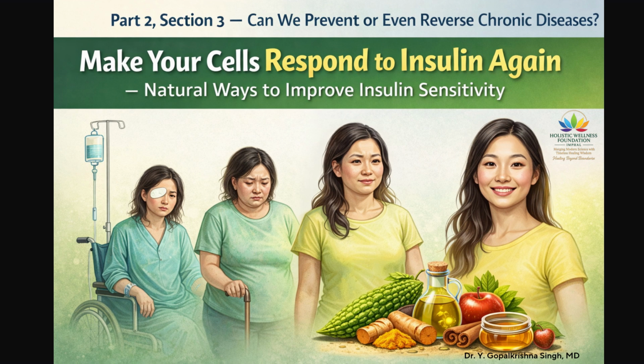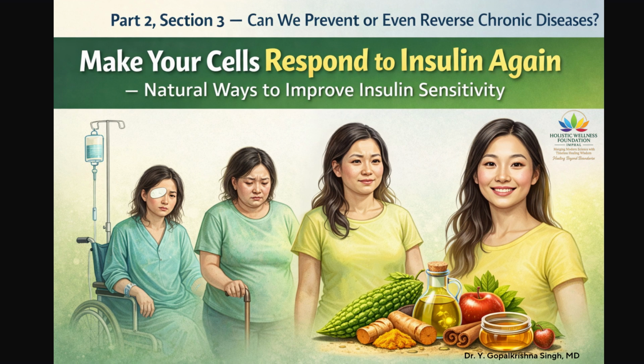Over time, insulin resistance contributes to type 2 diabetes, fatty liver, hypertension, obesity, metabolic syndrome, heart disease, stroke, kidney failure, nerve damage, eye damage, cancer development, mental health issues. The important message is this: insulin resistance can improve. Cells can become responsive again. And this can be done using simple, affordable, sustainable lifestyle measures. This lecture explains how.